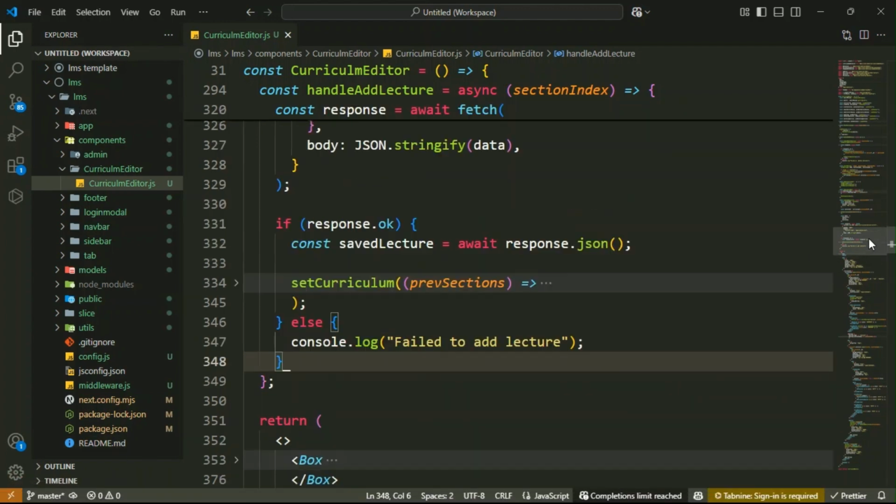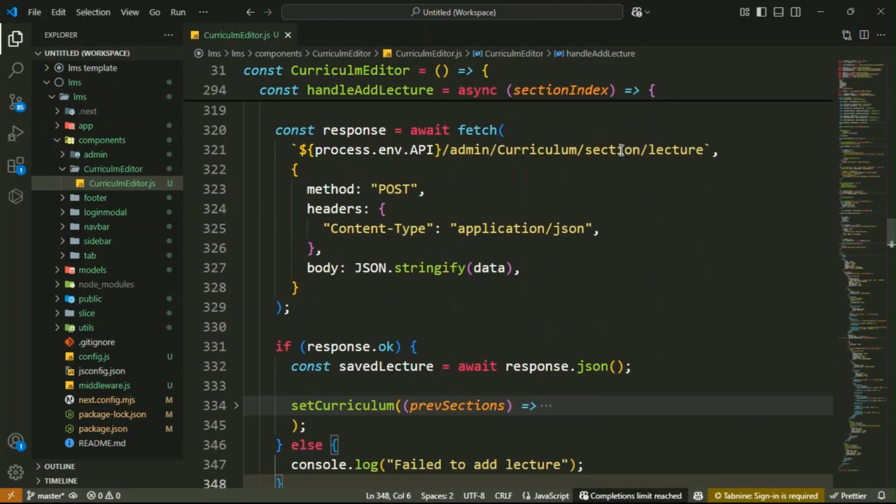So in the next lecture, basically I want to create this API endpoint. Got it. So thanks for watching. I will see you in the next lectures.